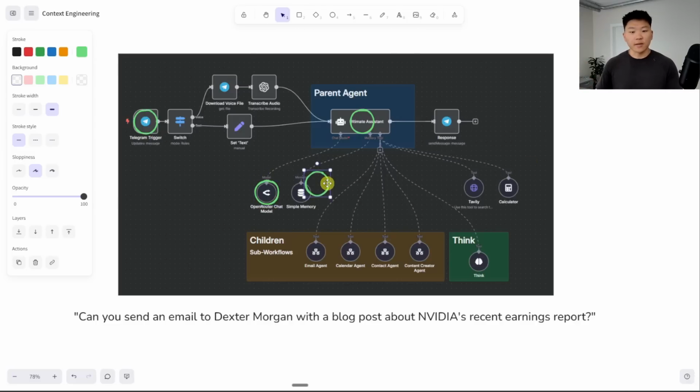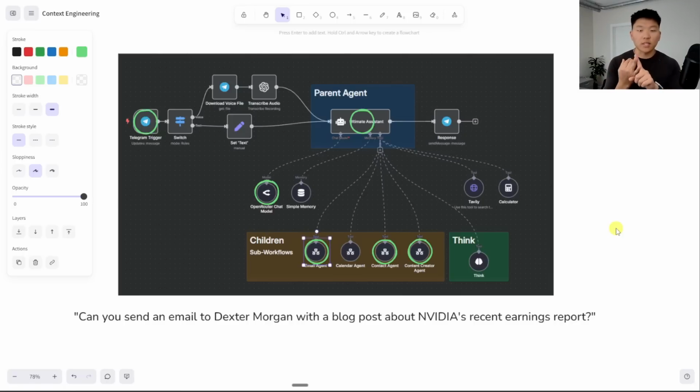From there, it decides, okay, the first thing I need to do is actually create a blog post about NVIDIA's recent earnings report. So I'm going to hit my content creator agent, which is RAG, because I need a blog post. So the content creator agent makes that blog post, and then we come back to the ultimate assistant who then has to think about what's next. Then it realizes, okay, I'm going to send this as an email to Dexter Morgan, but I don't have Dexter Morgan's email. So I'm going to hit my contact agent for more RAG. The contact agent then comes back with the email address. The ultimate assistant says, okay, now I'm good to go. I can actually go ahead and send that email off because I have the two things I needed, which were the blog post and Dexter Morgan's contact information.